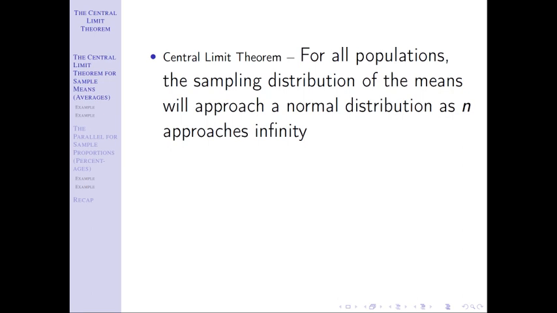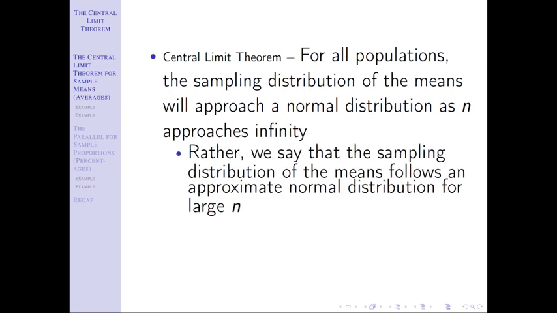But what does that mean? Because what does n approaches infinity? What does approaching a normal distribution mean? Approaching just means it'll look closer and closer and closer to it. It's saying x bar is going to get more normally distributed. It's going to look more like a bell curve as n gets bigger and bigger and bigger. Okay, so another way to think about that is this statement right here. Rather, we say that the sampling distribution of means follows an approximate normal distribution for large n. What we're saying is as n gets really, really big, x bar gets closer and closer to normal.